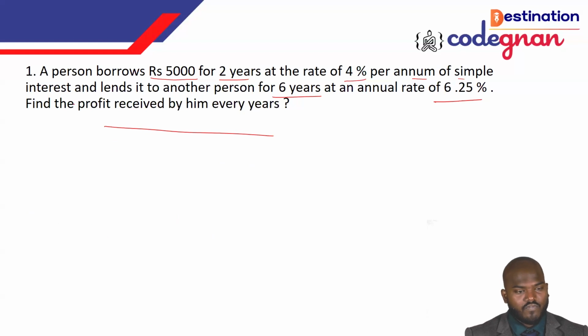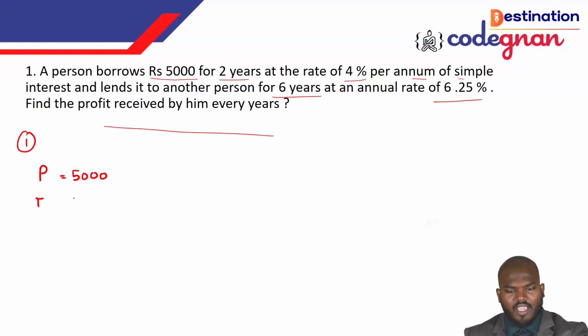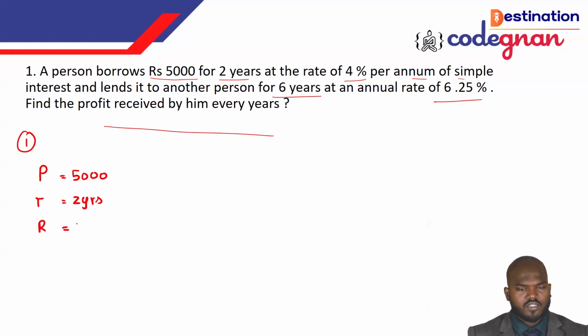You see this one? First we just want to write down what data they have given in this one. First data they have given: borrows rupees 5,000. Then it is the first condition, the first scenario. In the first scenario, the principal is equal to 5,000. Next one, the time they have given, that is 2 years. Next one, the rate of interest, we can write it as 4%, we just call it as R in this one.